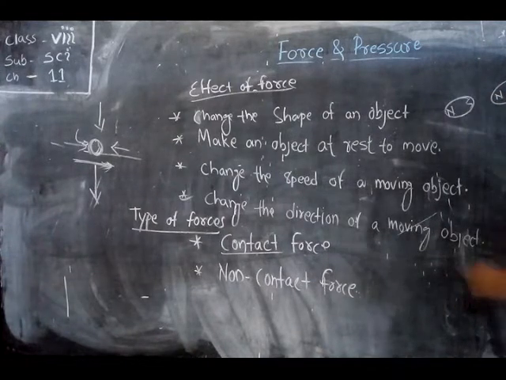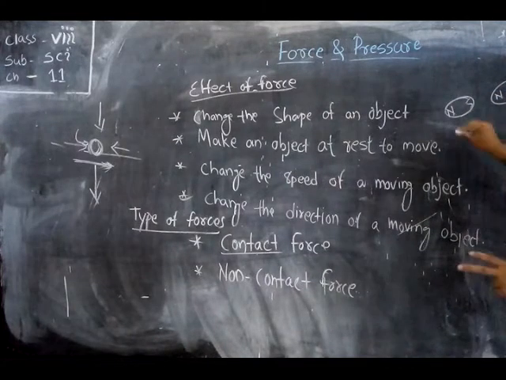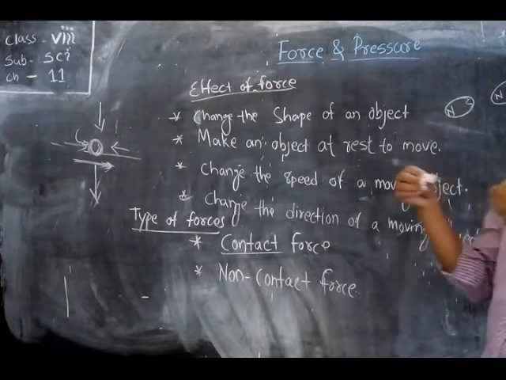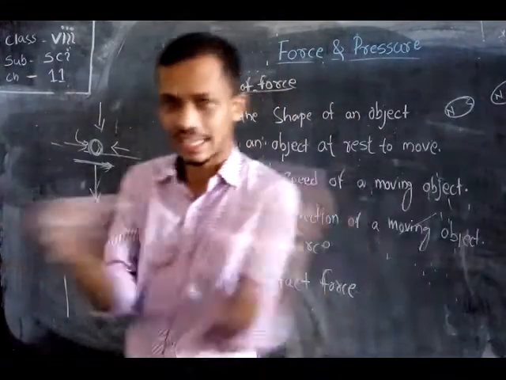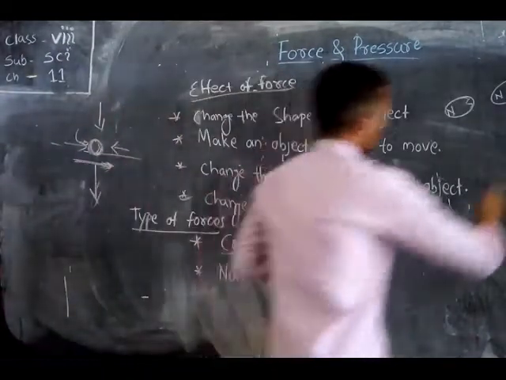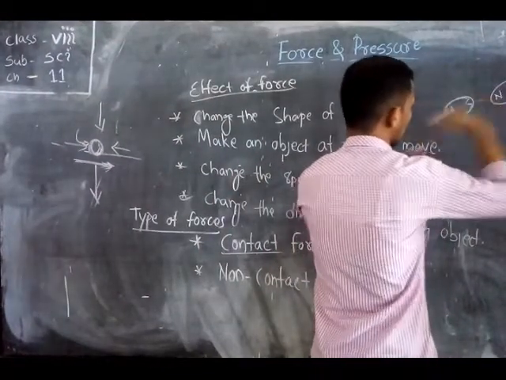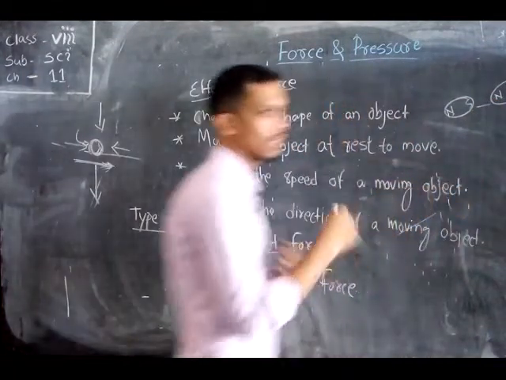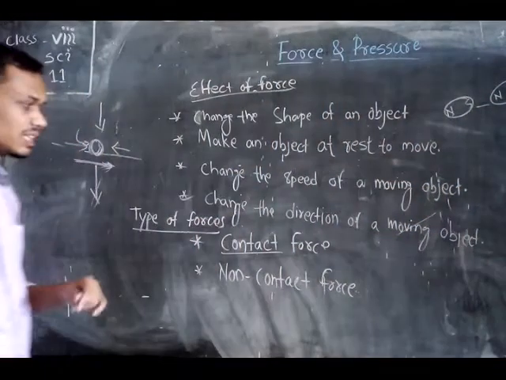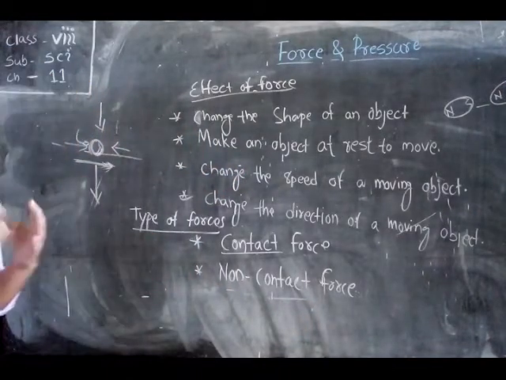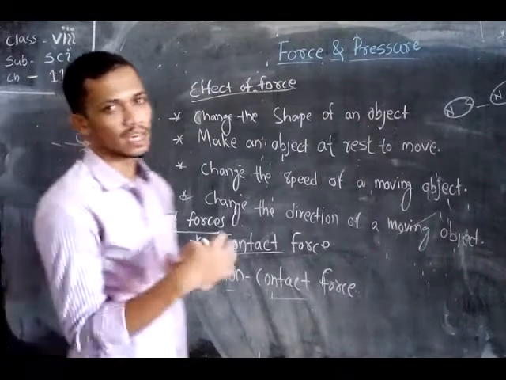So in a magnet there are two poles, north pole and south pole. If you bring the two magnets close, then they may attract each other or repel each other. In this way there is no need to touch them in physical contact. Even at some distance they may attract or repel each other. In this case, there is no need for contact between the two bodies which exert forces.